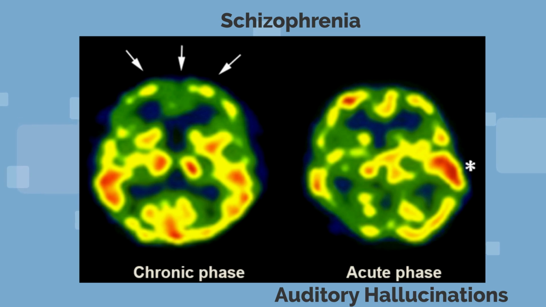Finally, two cases of schizophrenia are presented. On the left is a chronic case and on the right is an acute case with auditory hallucinations. In the chronic case, there is decreased perfusion in the frontal lobe. The acute phase case shows increased perfusion in the left temporal lobe, which may be related to auditory hallucinations.